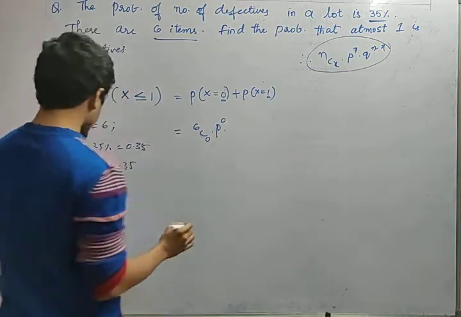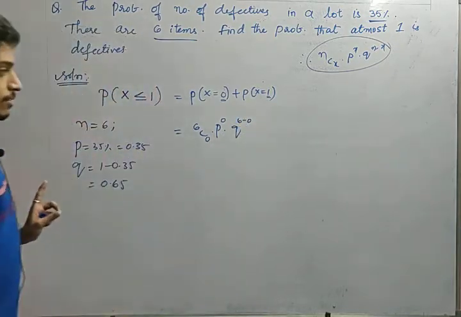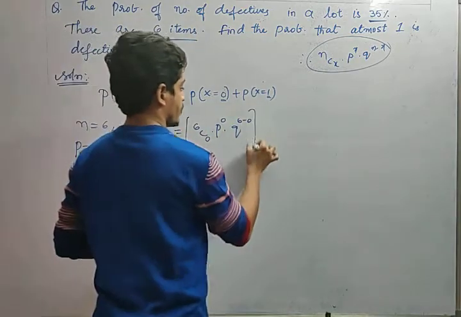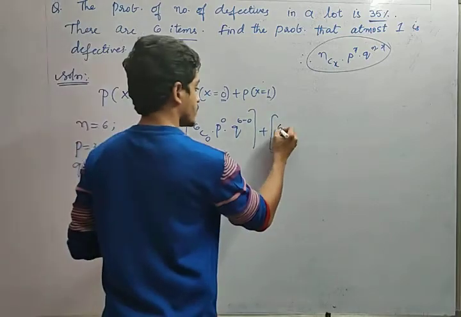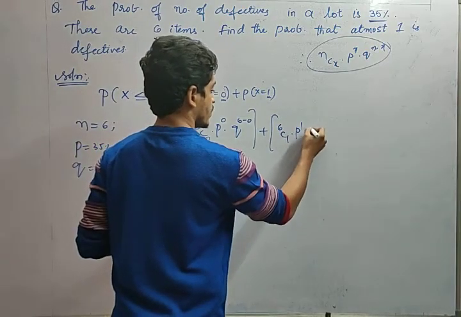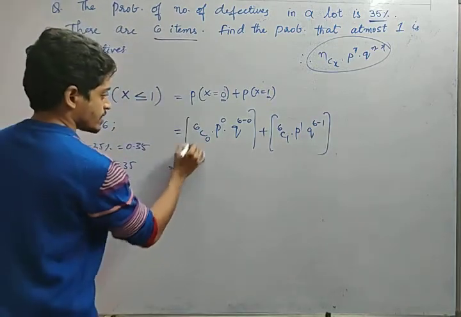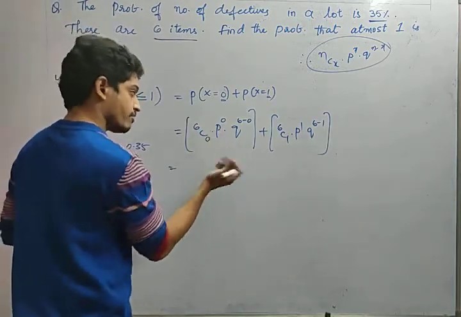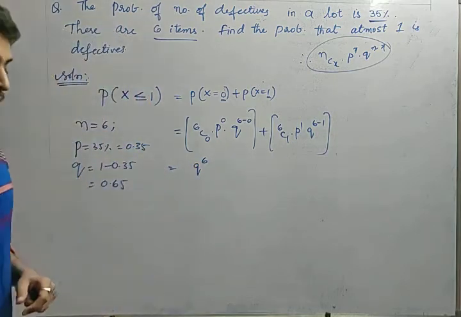Next, q power n, 6 minus 0. Yes or no? Plus what is P of x equal to 1, friends? 6C1 into p power 1 q power 6 minus 1. Yes or no? Now what is 6C0? 1. P power 0? 1. So q power 6, right?